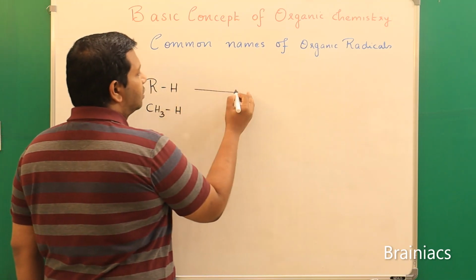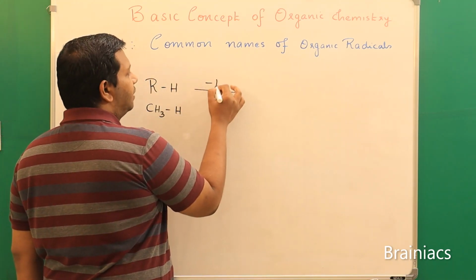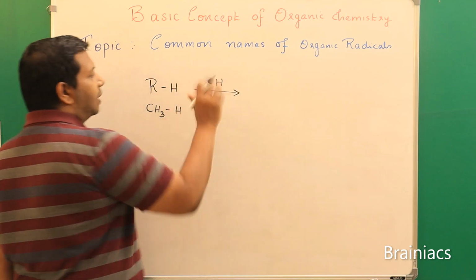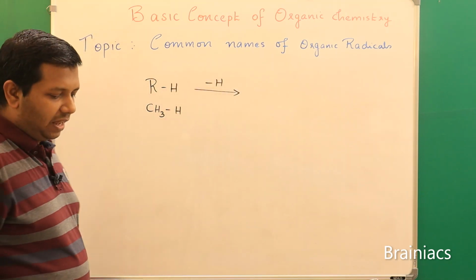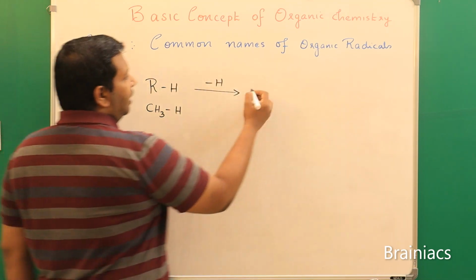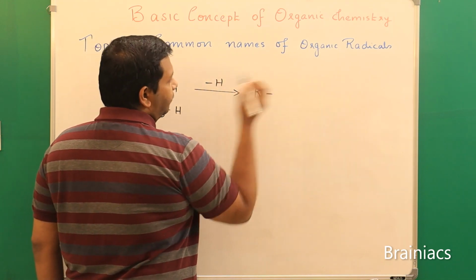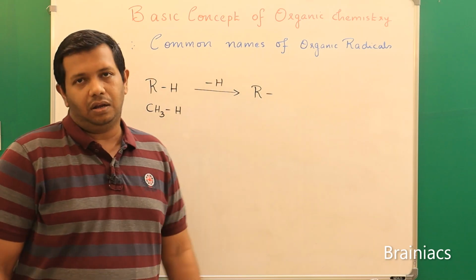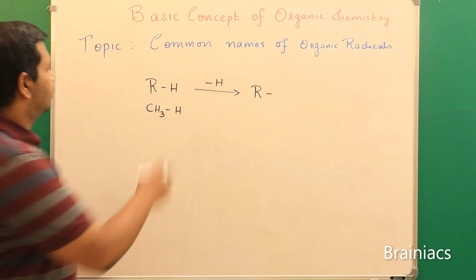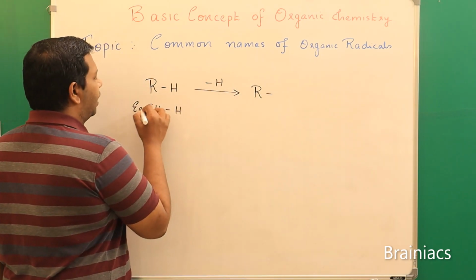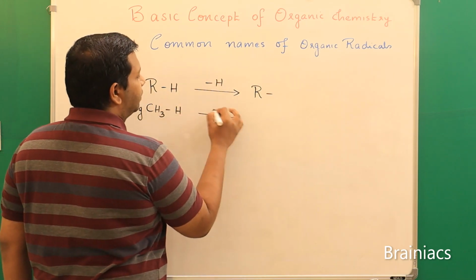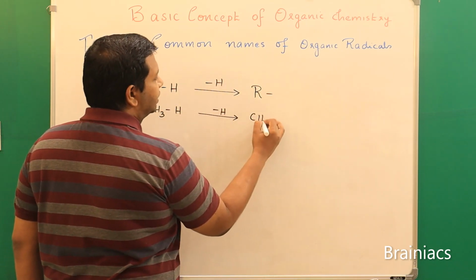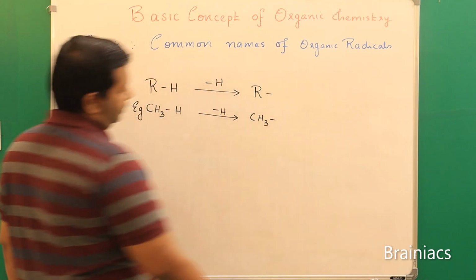Now in this RH, if I am replacing one H, minus H means I am removing one H, then what will happen basically? You will have R hyphen, and this species is called a radical. Similarly in the example, one H is replaced, so this will become CH3 hyphen.